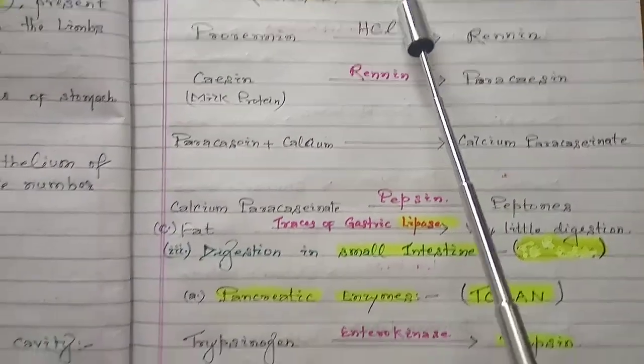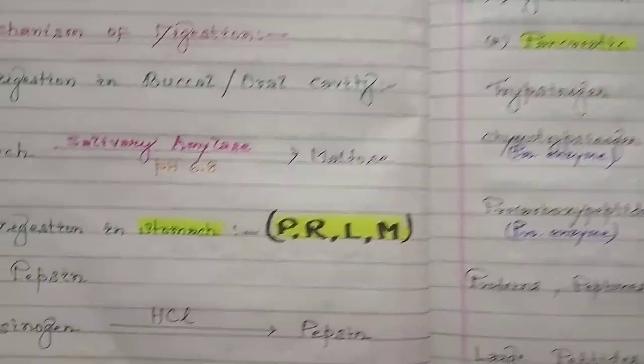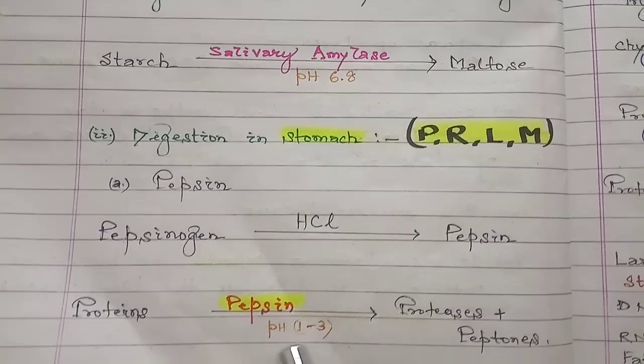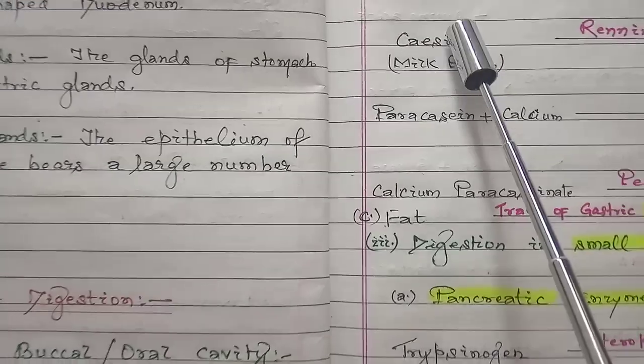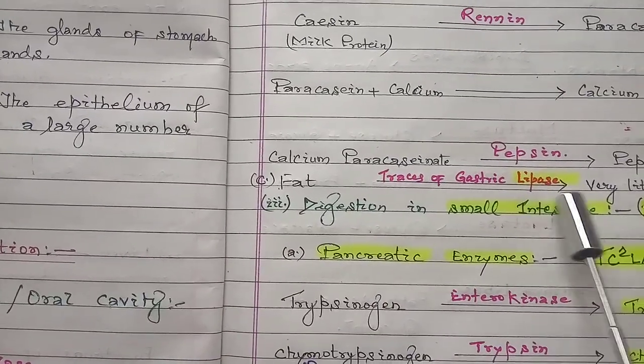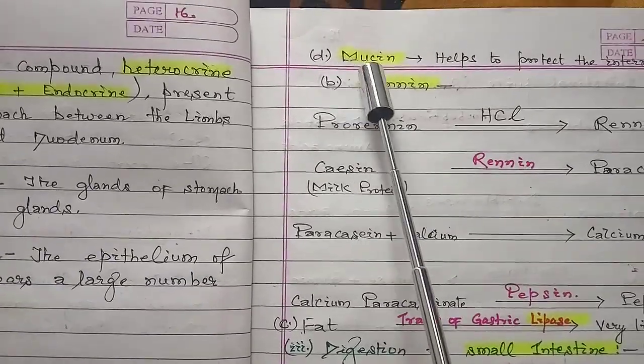So we have framed the mnemonic PRLM. P stands for pepsin, R stands for renin, L stands for lipase, and M stands for mucin.